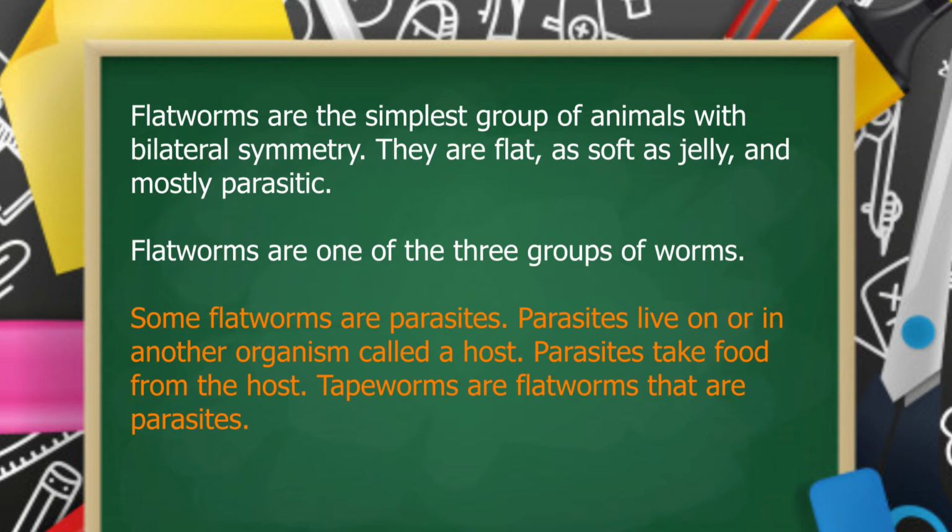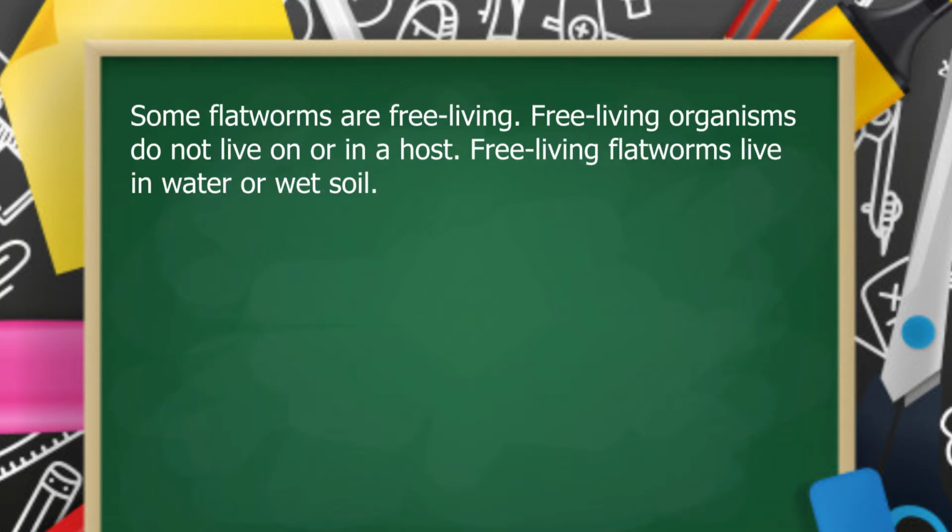Tapeworms are flatworms that are parasites. Some flatworms are free-living. Free-living organisms do not live on or in a host. Free-living flatworms live in water or wet soil.